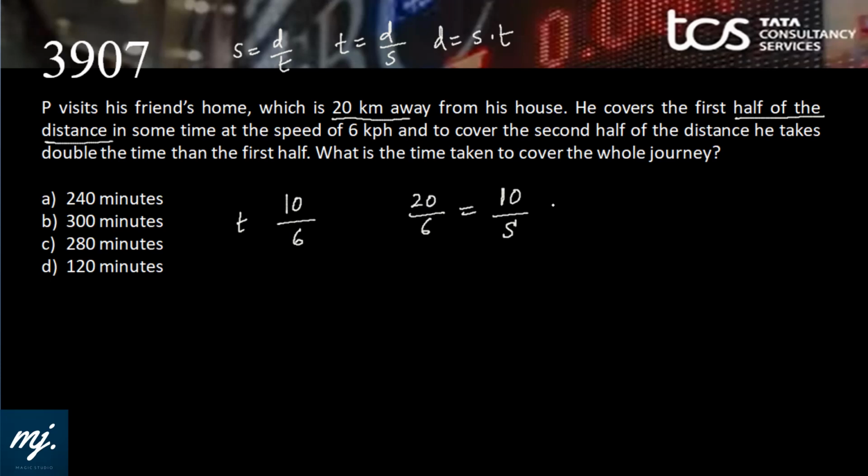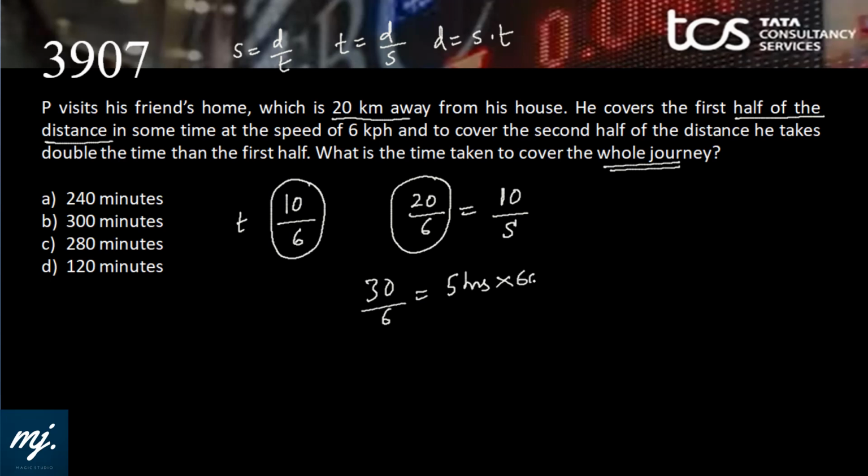Why are we calculating like this? The time taken for the first half is 10 by 6 hours. Second half is 20 by 6 hours. We just need to add up. Time taken to cover the whole journey is 30 by 6, that is 5 hours. And 5 hours in minutes will give what? 300 minutes. Option B fits in.